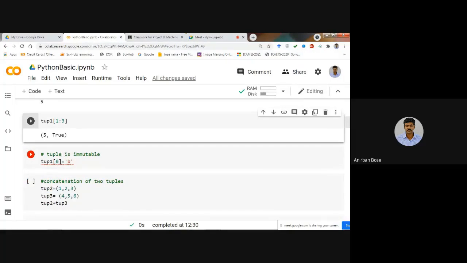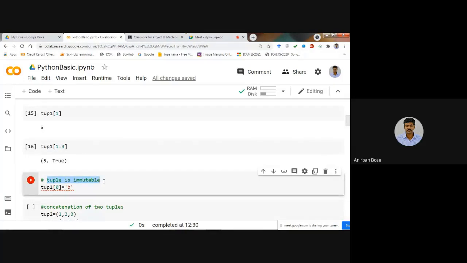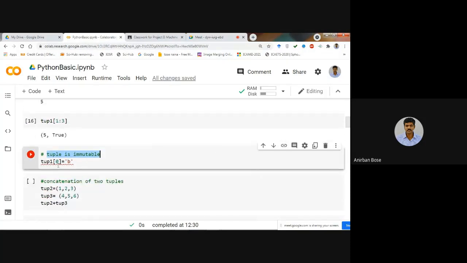Okay. Next thing that is very, very important: a tuple is immutable. Tuple is immutable means you cannot change a particular value of a tuple. You cannot replace a value of a tuple. At index 0, the value of tup1 is A. Suppose we want to change this A to B, then maybe we can try this line of code: tup1 of index 0, let us assign this value as B.